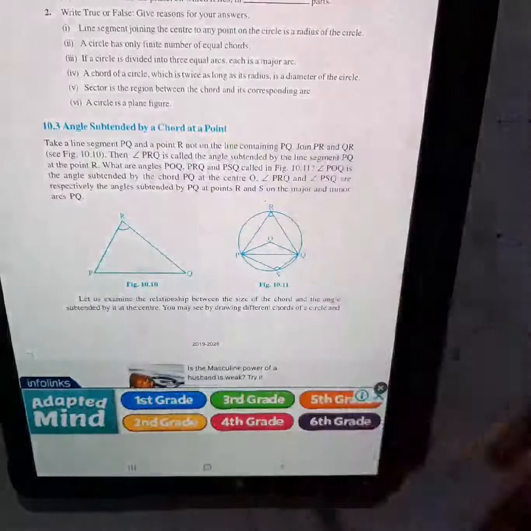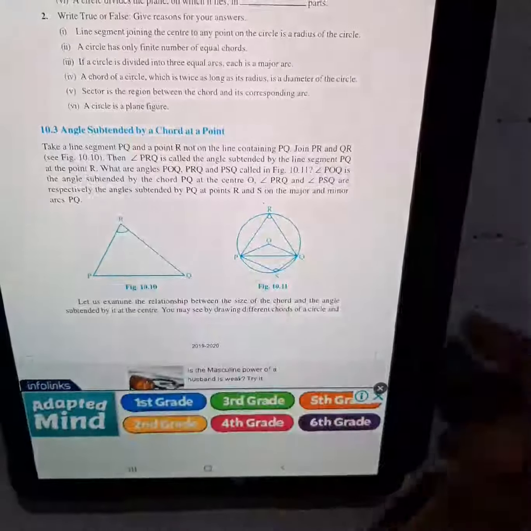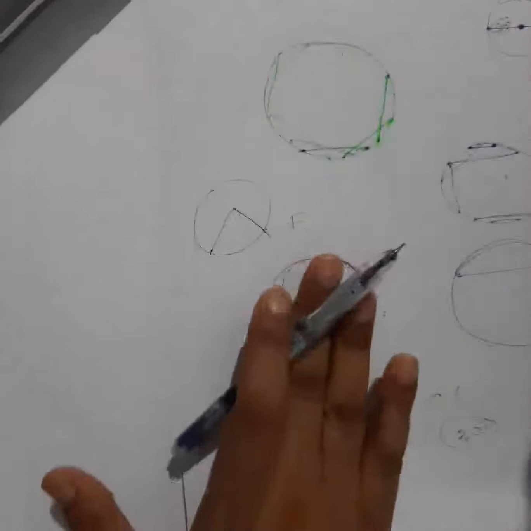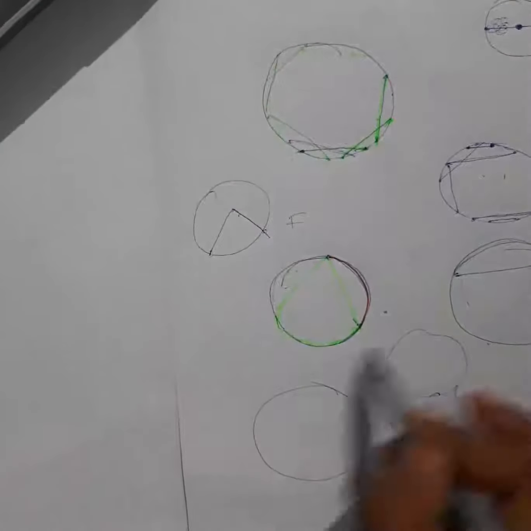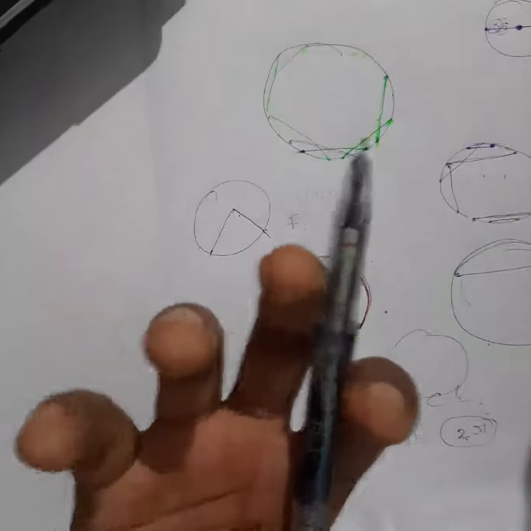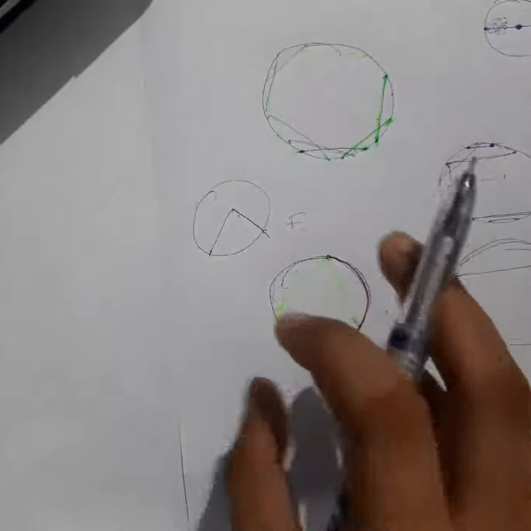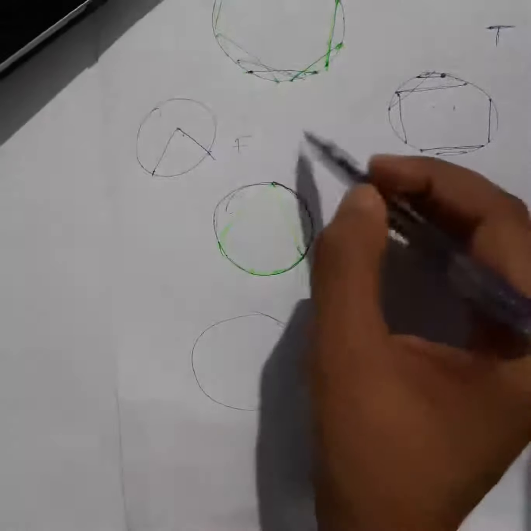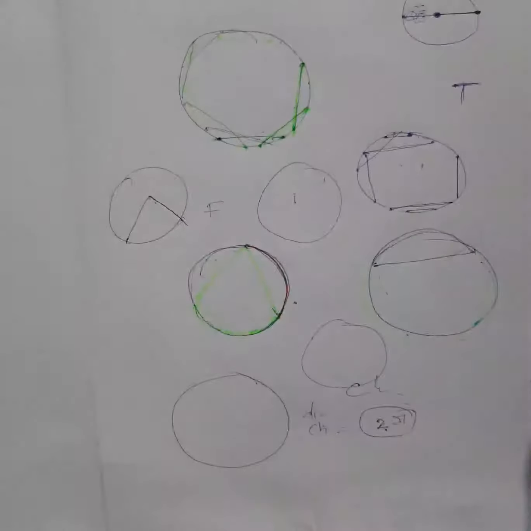Okay, I have already defined this one in yesterday's video. A circle is a plane figure. Obviously yes, circle is a plane figure. It can be drawn on this paper, right? This is a plane figure. Okay, but sphere, you know, sphere is not a plane figure. Sphere you cannot draw in a plane. Okay, so sphere it will be in the space. It has volume, right? But in this case it can be drawn in the plane. So this is a plane figure. So true statement. Okay.